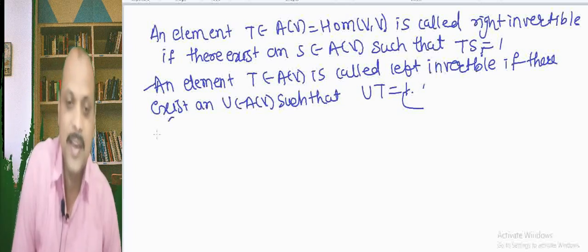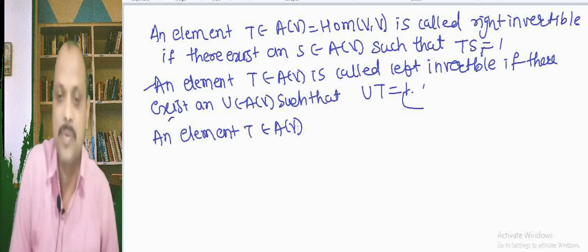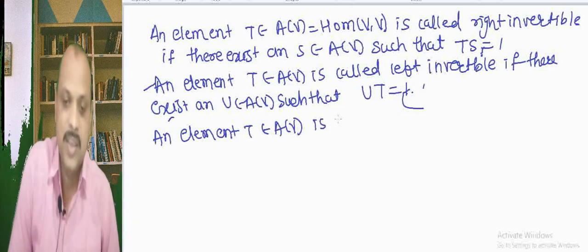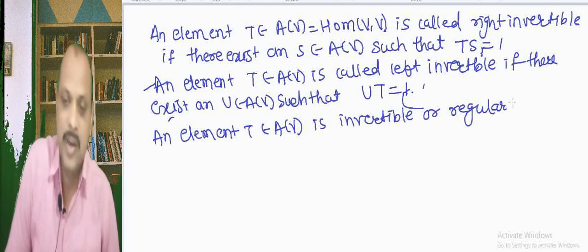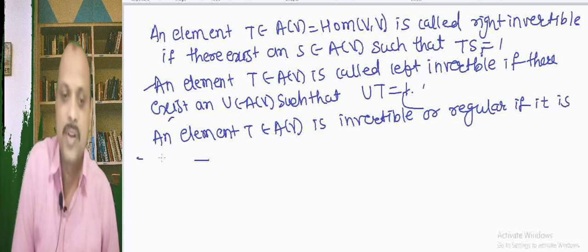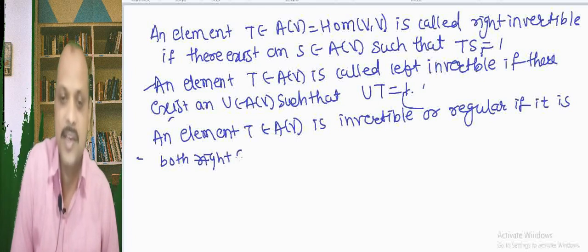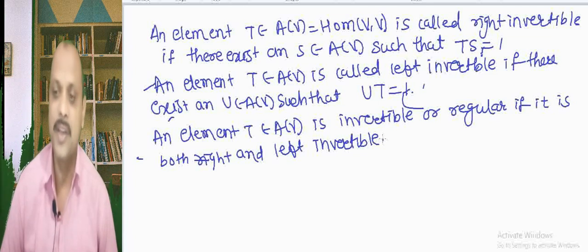So, an element, a linear transformation T belongs to A of V, the set of homomorphisms, is invertible or regular. It is also called regular if it is both right and left invertible.